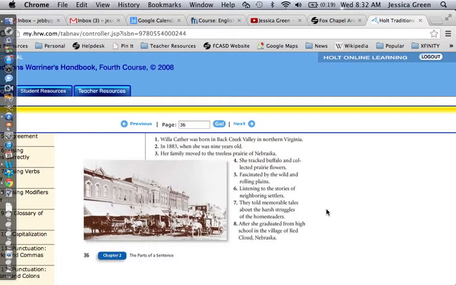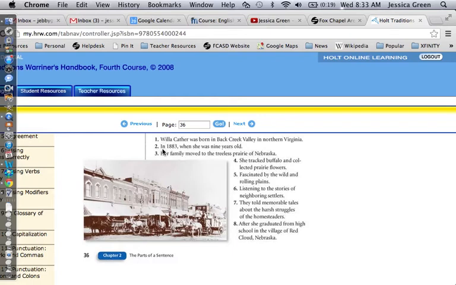So number 1. Willa Cather was born in Back Creek Valley in Northern Virginia. Sentence. Subject is Willa Cather. Verb phrase was born. So Willa Cather was born, and then we have two prepositional phrases, in Back Creek Valley and in Northern Virginia. But that's a complete thought.